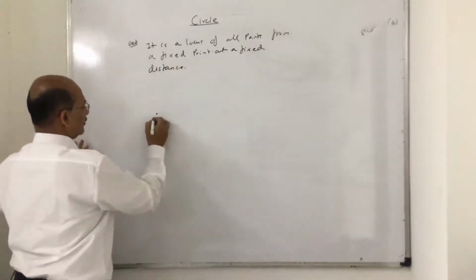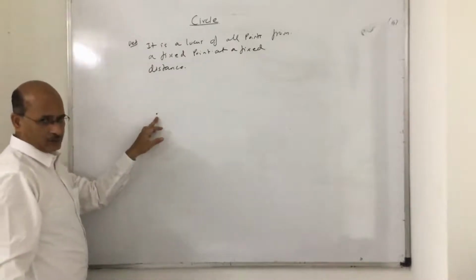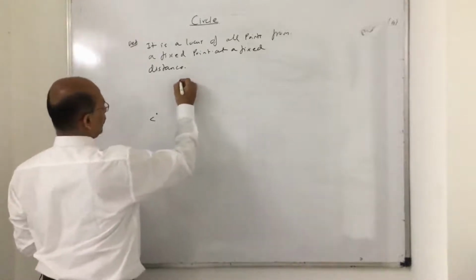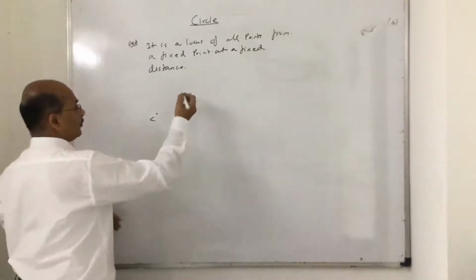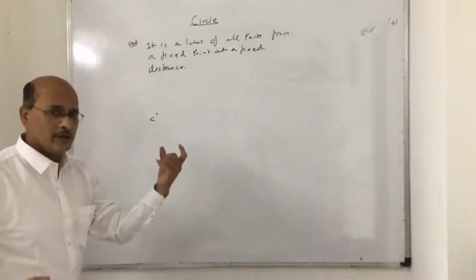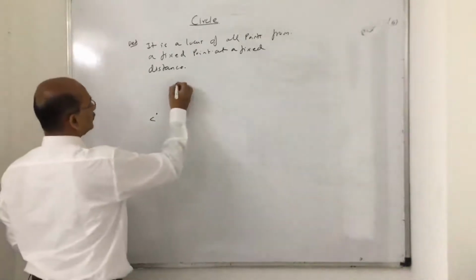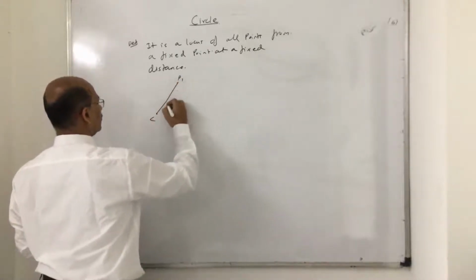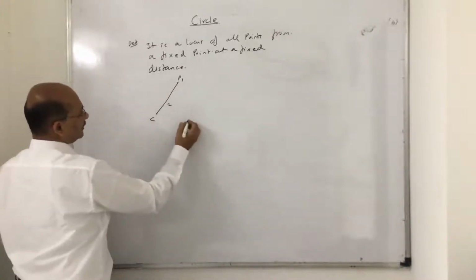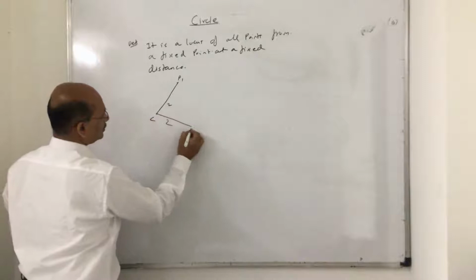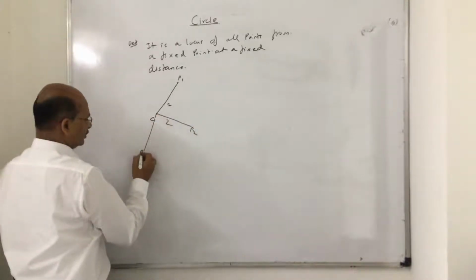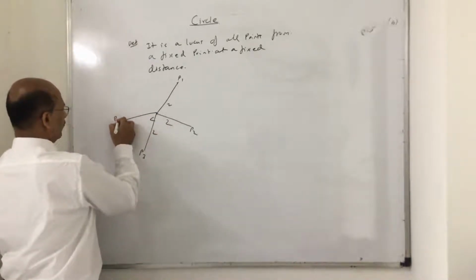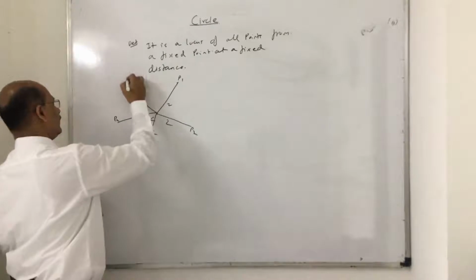Suppose this is the fixed point I am talking about, and you denote it as C, right? And there are different points. Suppose I ask n number of students to plot a point which is a distance of 2 units from C. The first student can come here, this distance is 2 units. Similarly, another child will say here it is 2 units. A third child will say here it is 2 units. A fourth child says the point is here also, P4, 2 units, and P5, 2 units.